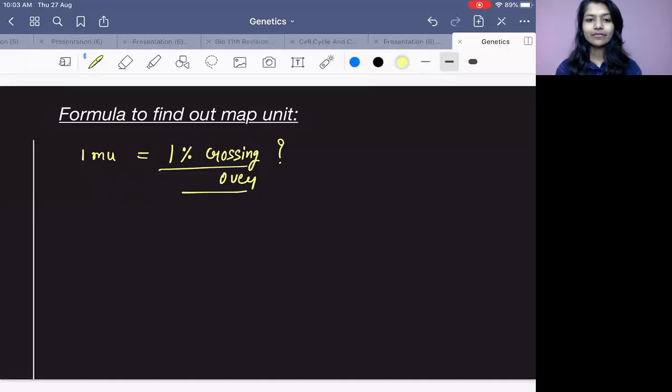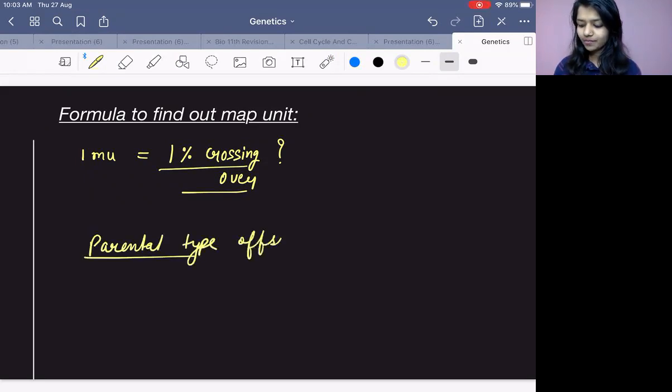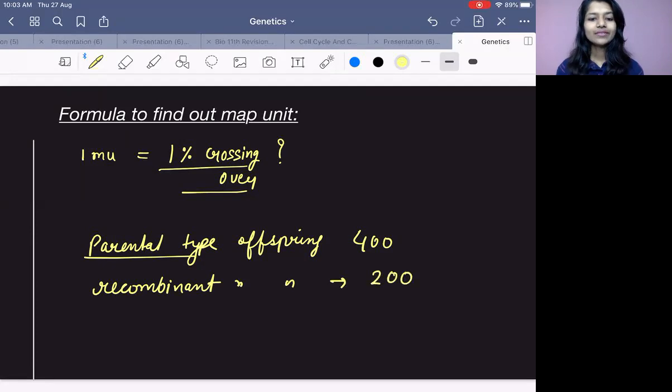Now, if someone has given you a question and the person is asking you, find out the map unit. The question is like this. For example, someone is asking you that parental type offspring is 400 and recombinant type offspring is let's say 200. Okay? Now someone is asking you to find out the map unit.